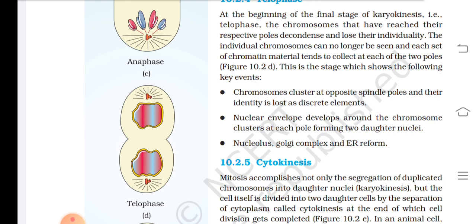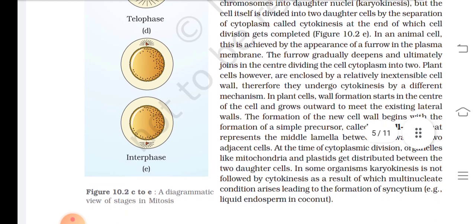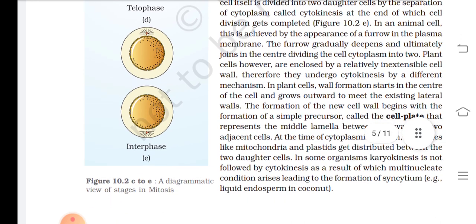10.2.5 Cytokinesis. Mitosis accomplishes not only the segregation of duplicated chromosome into daughter nuclei, that is karyokinesis, but the cell itself is divided into two daughter cells by the separation of cytoplasm called cytokinesis, at the end of which cell division gets completed. In animal cells, this is achieved by the appearance of a furrow in the plasma membrane. The furrow gradually deepens and ultimately joins in the center, dividing the cell cytoplasm into two.